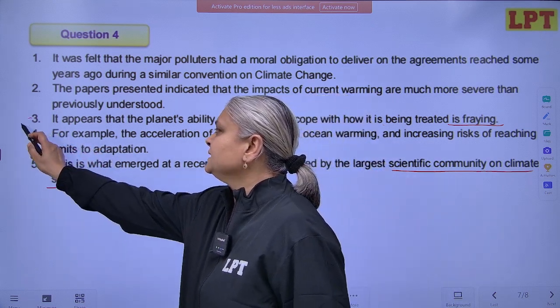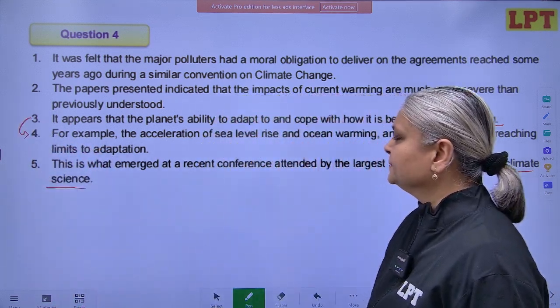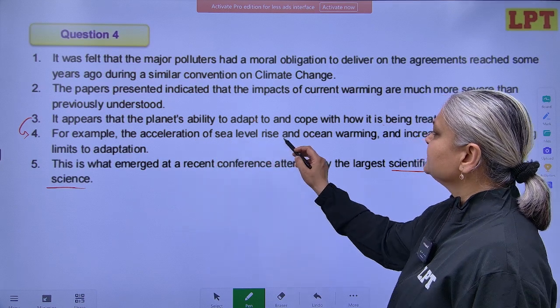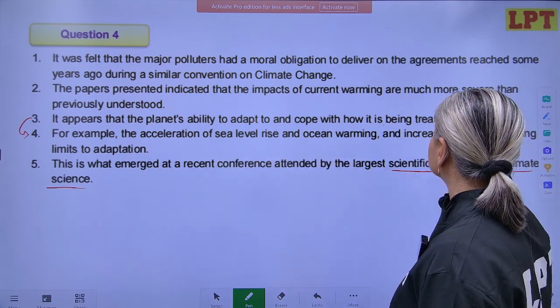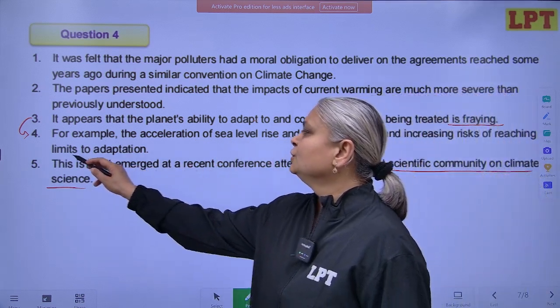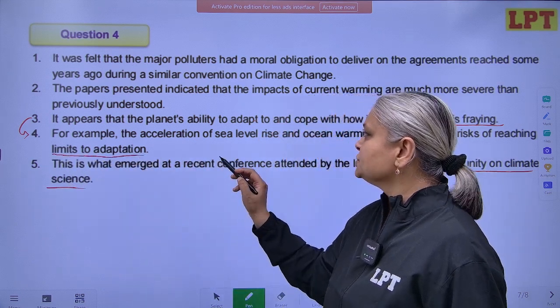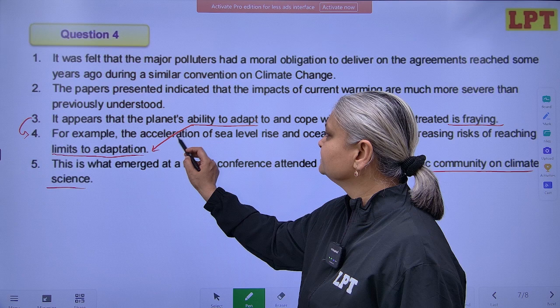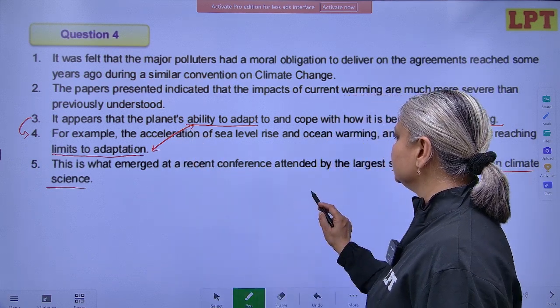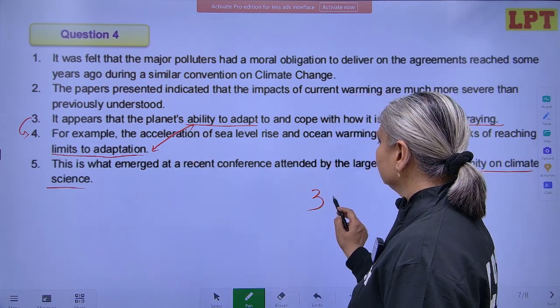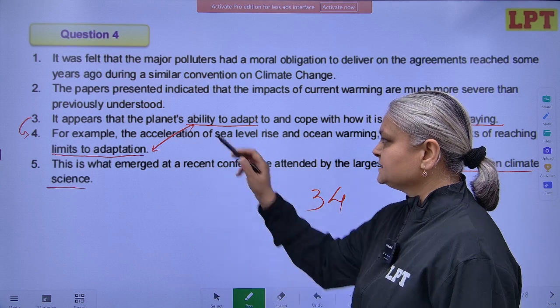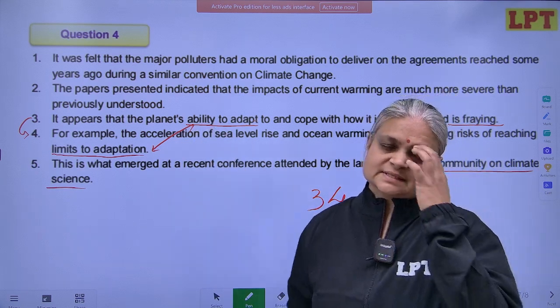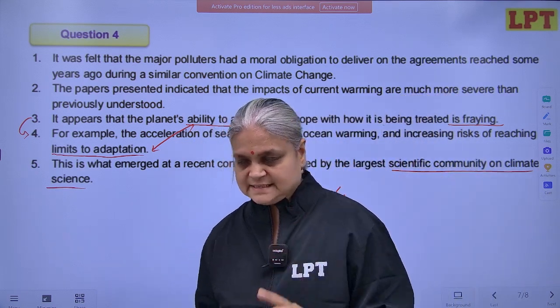इसी चीज को एक्सप्लेन किया हुआ इसने फोर्थ में. For example, acceleration of sea level rise and ocean warming and increasing risk of reaching limits to adaptation. So this is really very clearly related to each other. So we have 3 as an opening sentence followed by 4. This is a mandatory pair, or you can say these are 2 linked sentences.